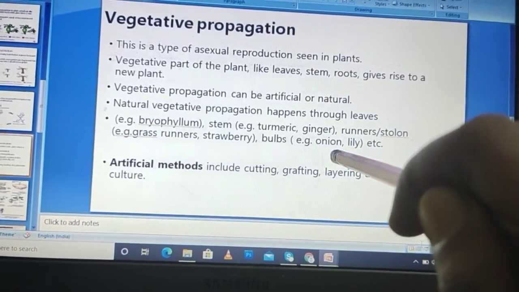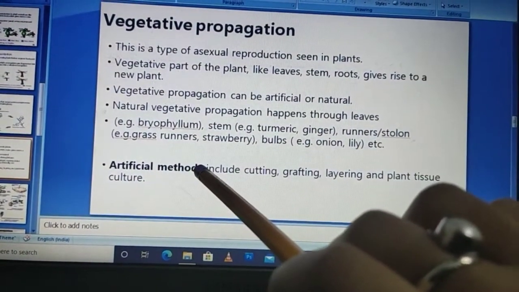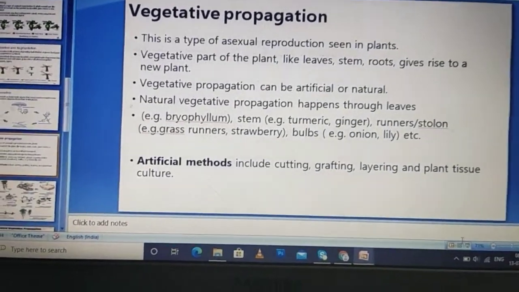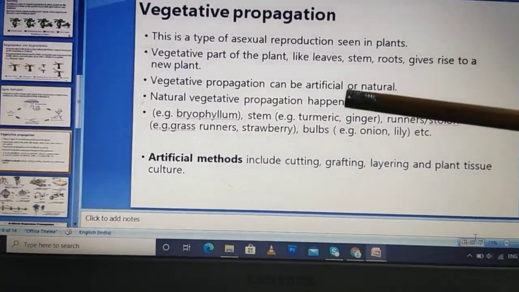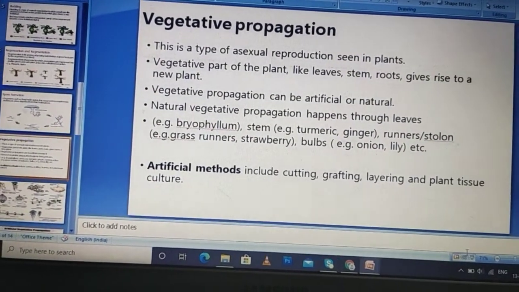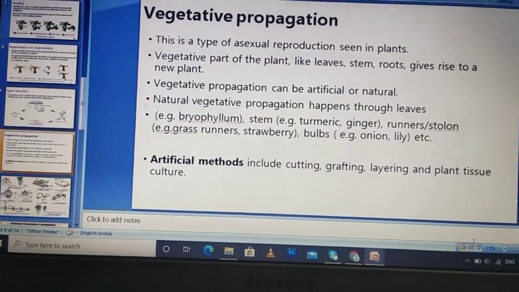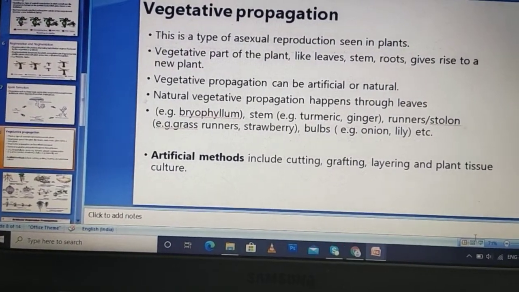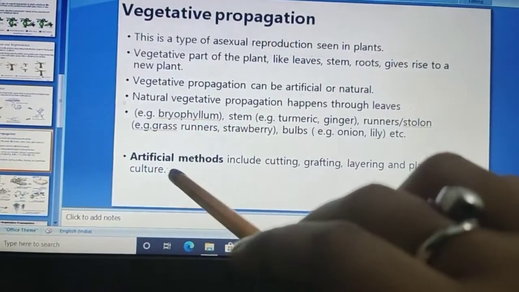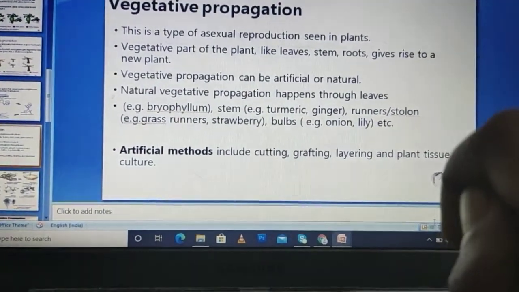Now let's move forward towards the artificial mode of reproduction. And what is this artificial mode of reproduction? As the name suggests, it is the artificial reproduction of new organisms. Have you ever seen gardeners do the cutting thing, the grafting thing? Now I'll show you, it will be more clear to you. The basic examples of artificial mode of reproduction are cutting, grafting, layering, and plant tissue culture.